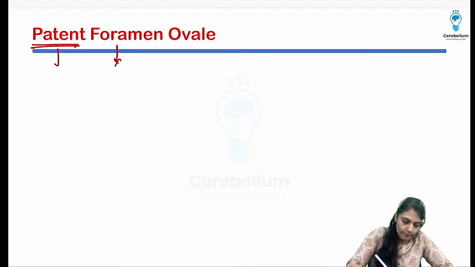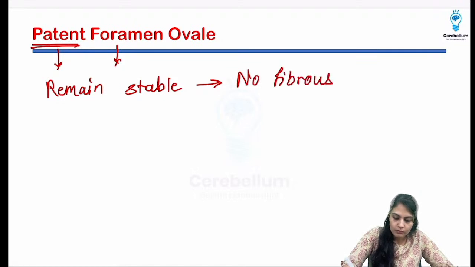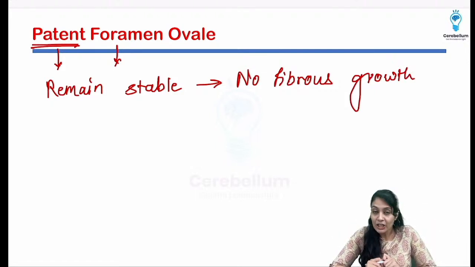Patent means it remains open, or it will not grow in as fibrous tissue. So there is no fibrous growth even in adult life. No fibrous growth. But will that be causing a major issue?